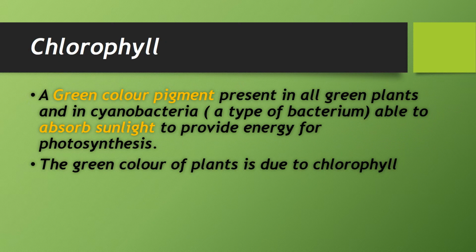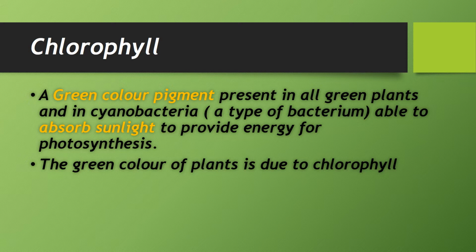The word chlorophyll was used in that first slide. Actually, chlorophyll is a green color pigment present in all plants and cyanobacteria. Some bacteria are called cyanobacteria. They also have chlorophyll. So chlorophyll is a green color pigment. All those organisms which have chlorophyll can prepare their own food in the presence of sunlight.